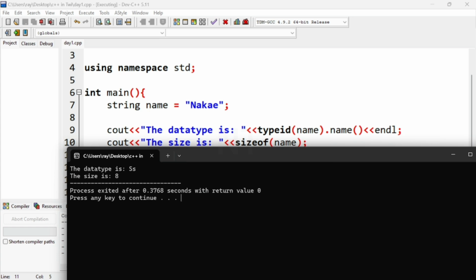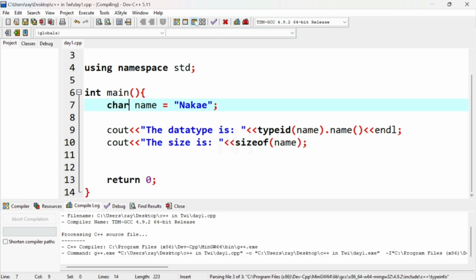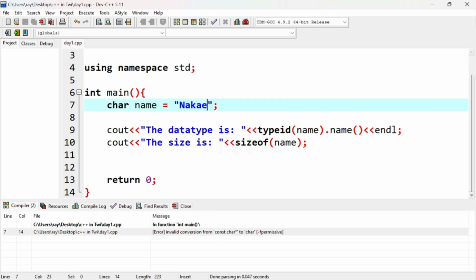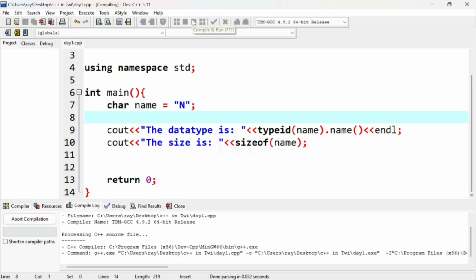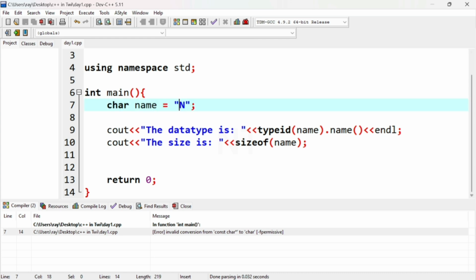Let's check char too and see what char will give us. We need to get an error because char stores just a single character. I was expecting this, so no problem. Let me do this. We are still getting an error. Why? Because char uses single quotes, not double quotes.